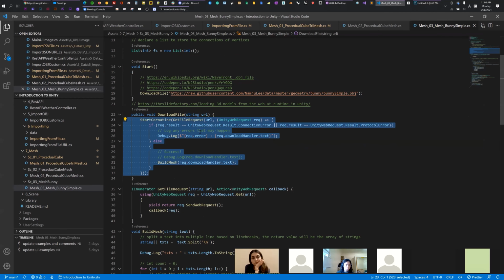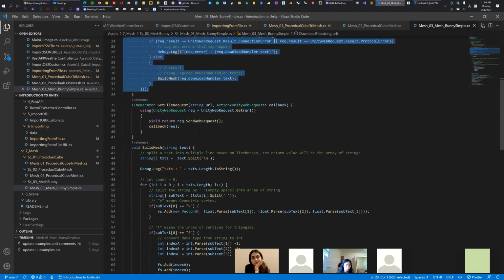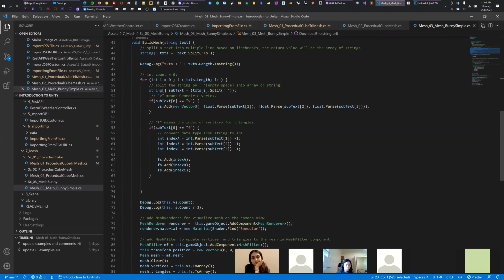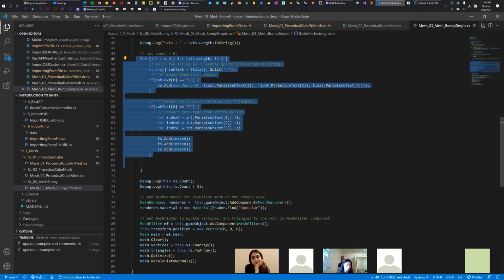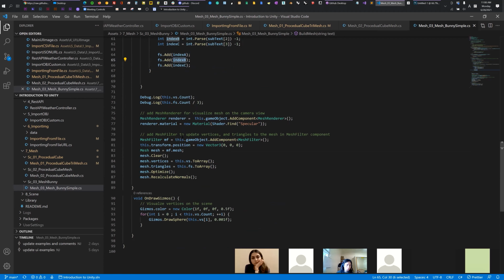This is a special function to download data from a URL, and the actual functions happen here. Same as a CSV file: I import the CSV file, which becomes one giant string. I break the giant string into multiple lines based on the line break, and then we have vertices and faces, and make a for loop to parse the vertices information and then create the connectivity.